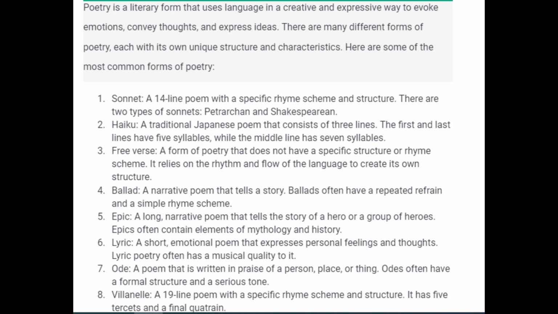Ode, a poem that is written in praise of a person, place, or thing. Odes often have a formal structure and a serious tone. Villanelle, a 19-line poem with a specific rhyme scheme and structure. It has 5 tercets and a final quatrain.